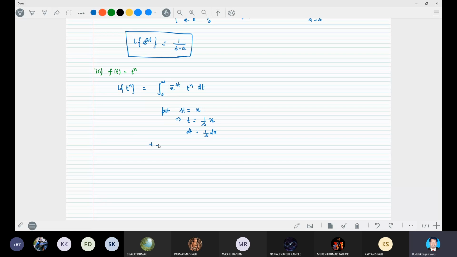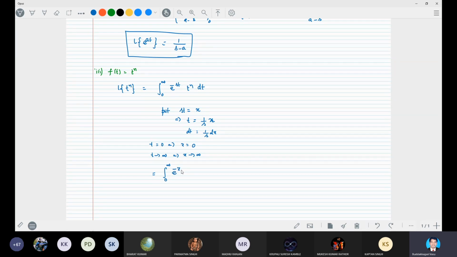When t is equal to 0, x is equal to 0. When t tends to infinity, x also tends to infinity. So there is no change in the limits.